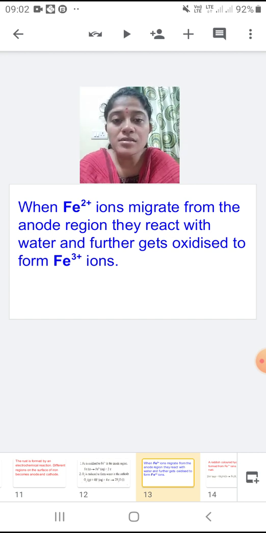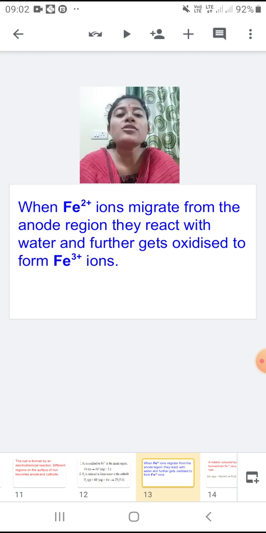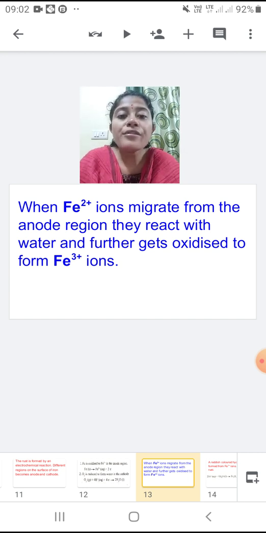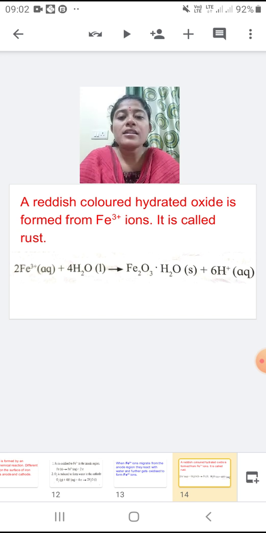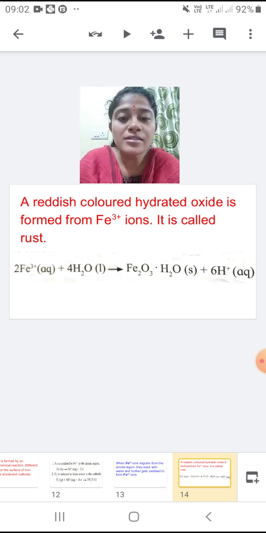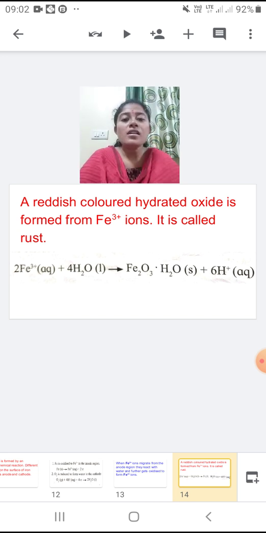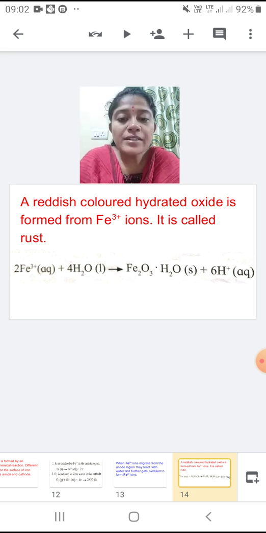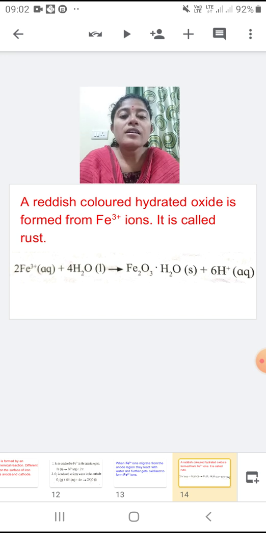So ferrous ions get oxidized to ferric ions, and then at last these ferric ions get added to water and we get the reddish colored hydrated oxide.